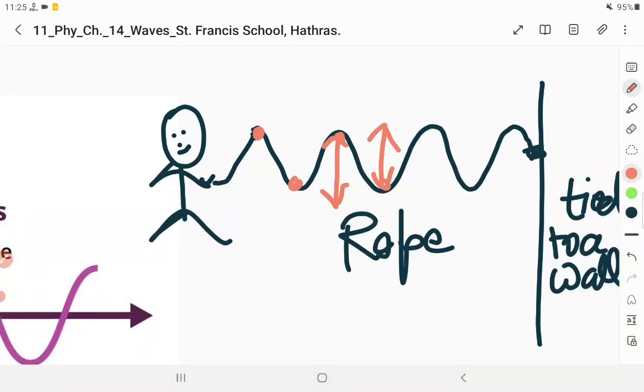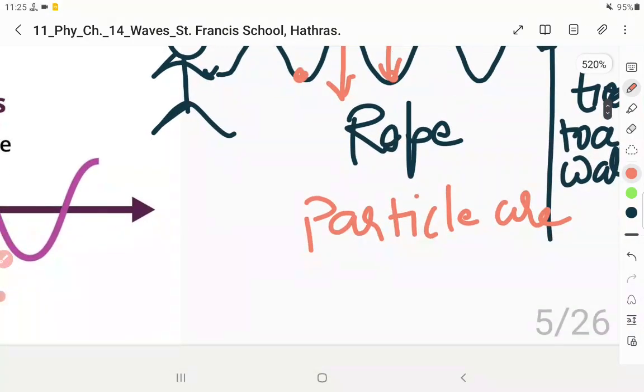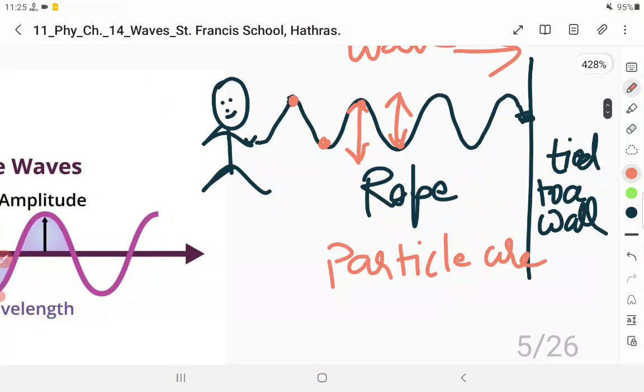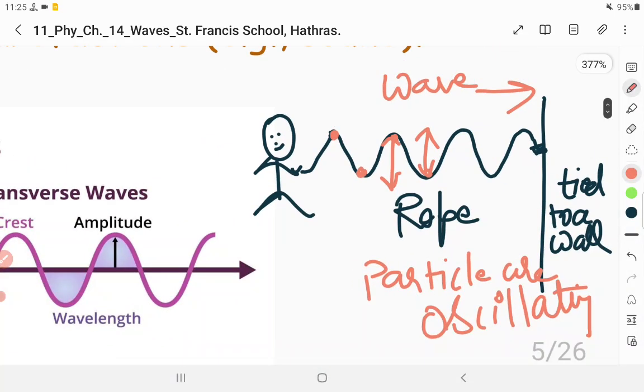But the rope does not move ahead. Only the wave, or energy, is going ahead. The particles remain at their positions. They are just moving up and down, not moving ahead, right? They are just oscillating. So try to remember, the wave is moving but the particles are oscillating.